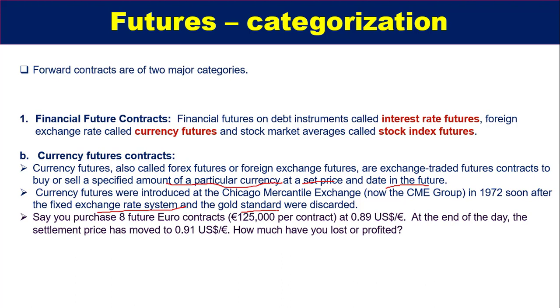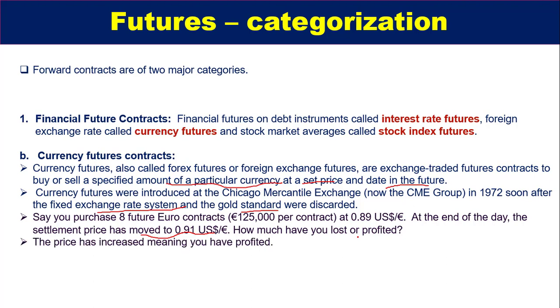Now, I'm giving you an example. Say you purchase 8 future euro contracts, and each euro contract is 125,000 euro, at 0.89 US dollar per euro. At the end of the day, the settlement price has moved to 0.91 US dollar per euro. So how much have you lost or profited?